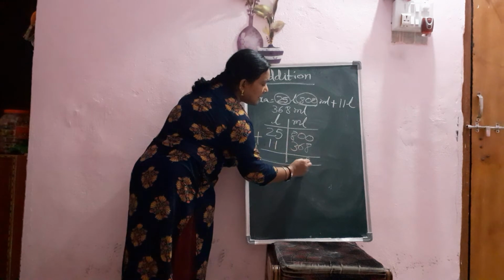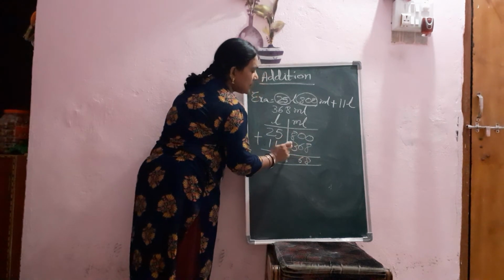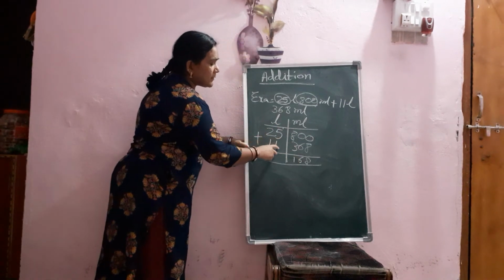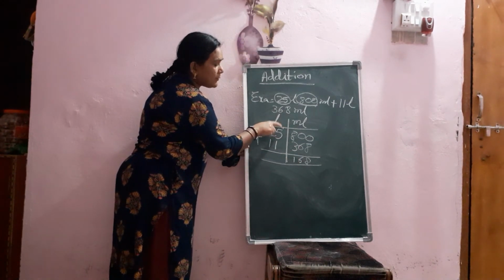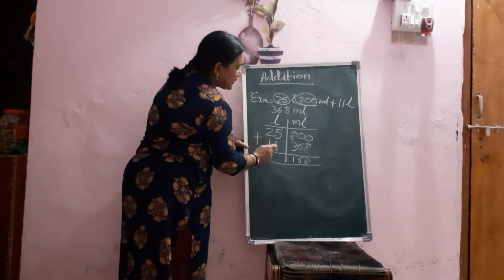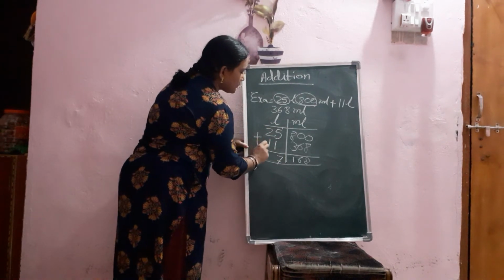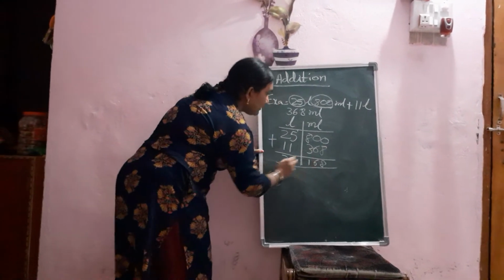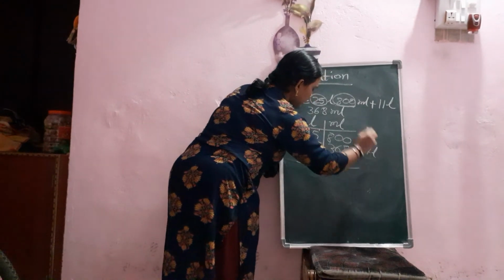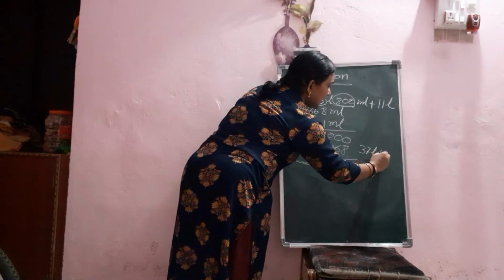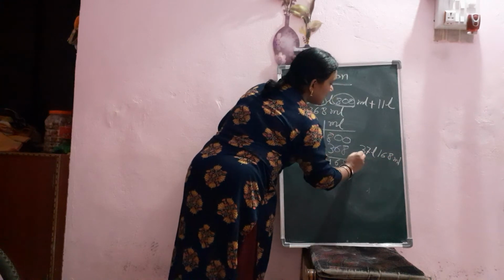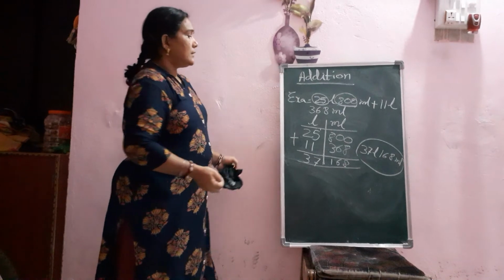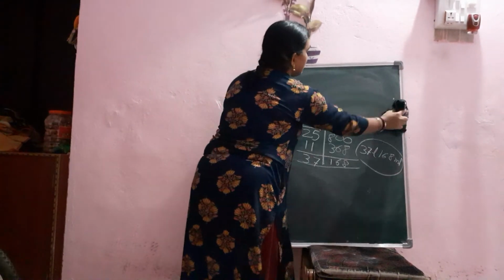0 plus 8, 8. 0 plus 6, 6. 8 plus 3, 11. So 1 we will keep here, 1 we will keep here. 5 plus 1, 6. 6 we will add to this upper one, whatever we kept here. Okay, 6 plus 1, 7. 2 plus 1, 3. So what answer came? How will we read it? 37 liter 168 milliliter. You got the answer? 37 liter 168 milliliter.